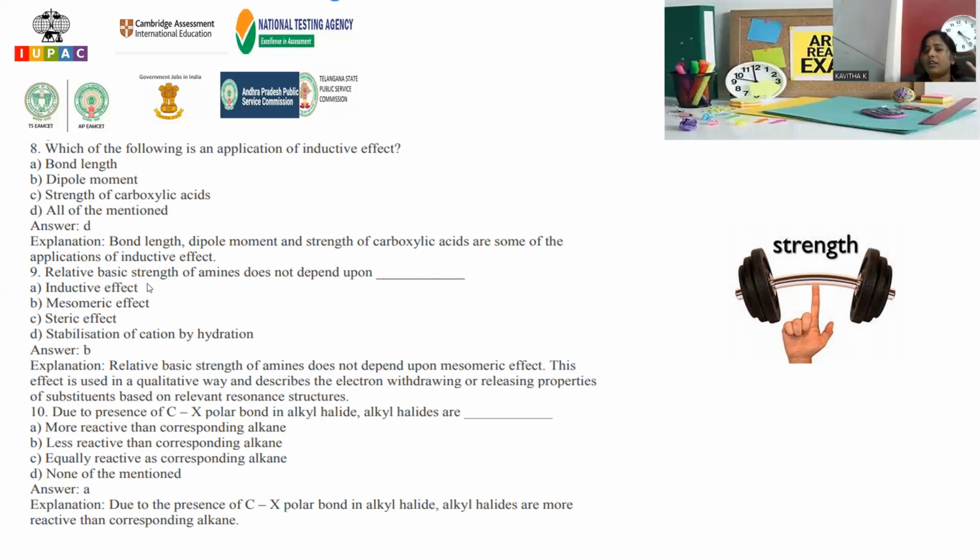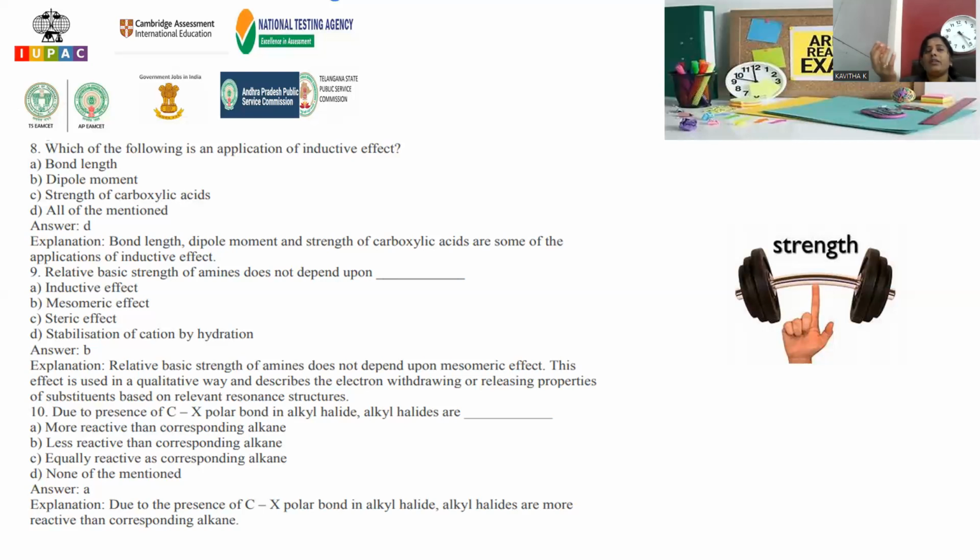Tertiary amines are not as basic in comparison to the secondary. That is purely because of their steric hindrance. Steric effect also matters. Stabilization of cation by the hybridization, right? So here, whenever a cation is formed, for example, base means what? The nature of a base can be explained by different definitions. Either electron releasing tendency is called base, or else acceptance of H plus is also called a base.